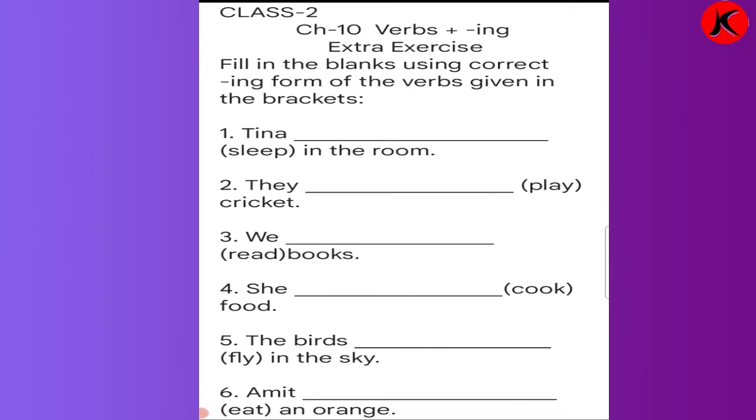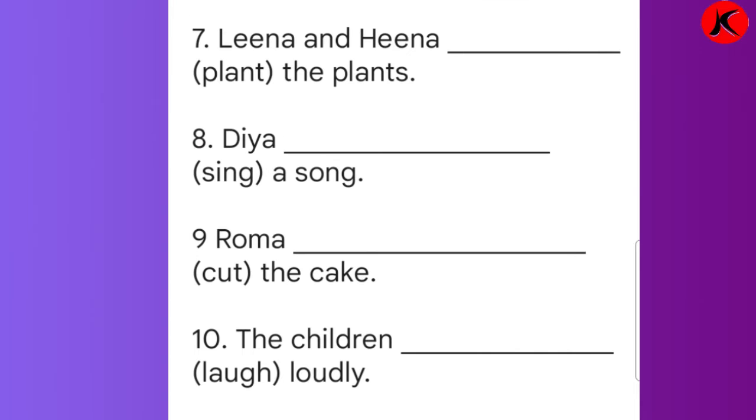Number 6, Amit dash an orange. In the bracket it is given. Now we are talking about only one person, that is Amit, a single person. So what will you write? Amit is eating. E-A-T-I-N-G. Amit is eating an orange.